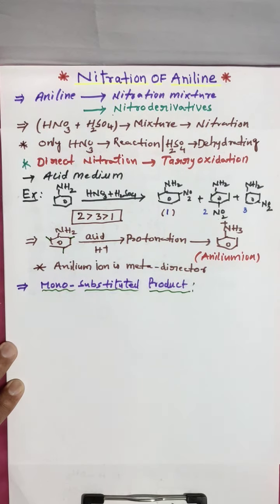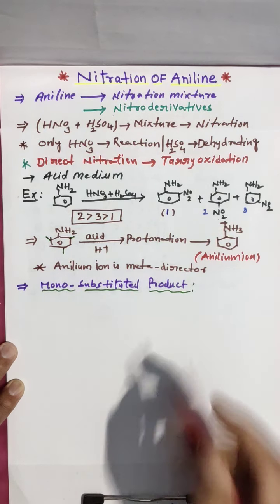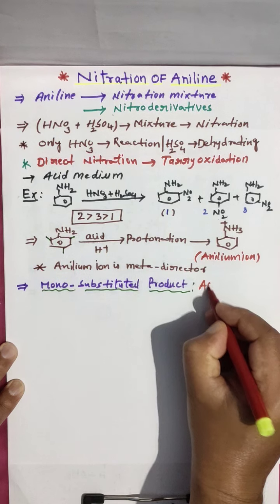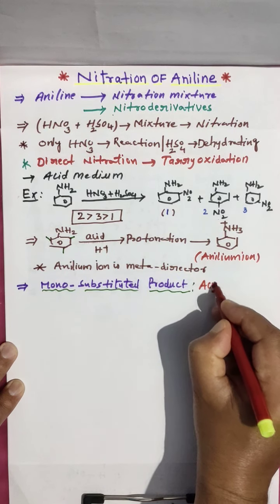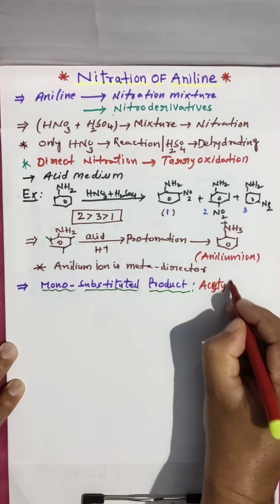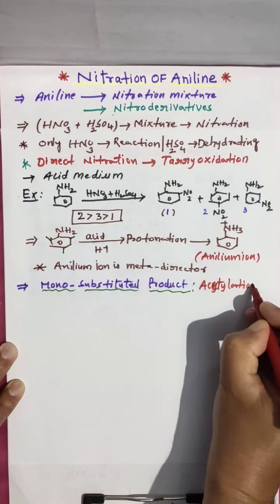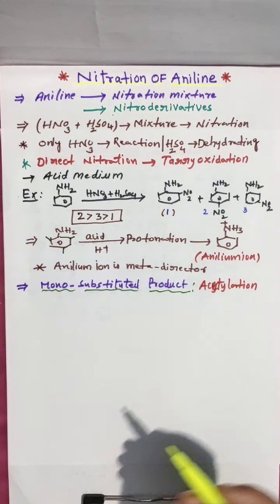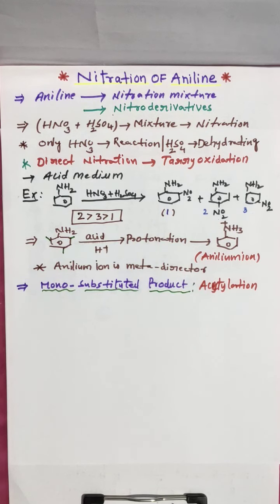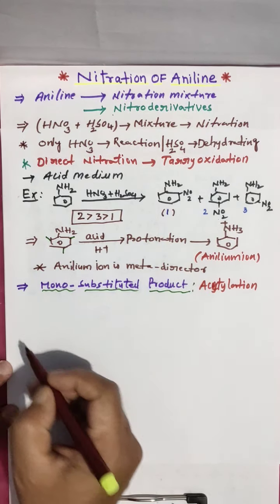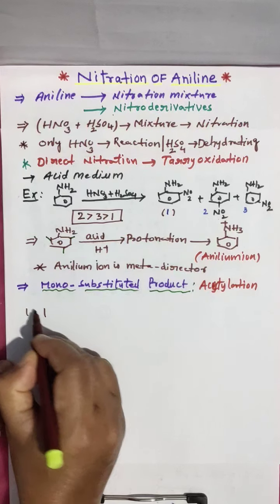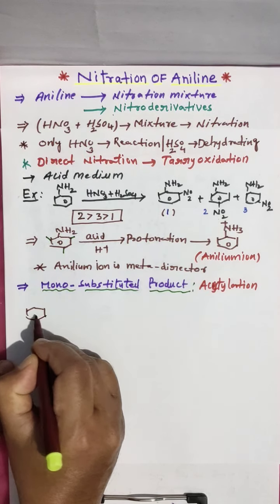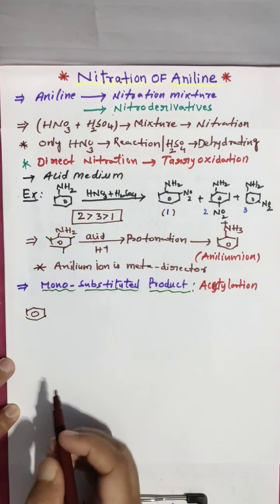To control, what we have to do? As in bromination, we did the same, that is acetylation. The same process we have to do here. I am taking aniline, that is aminobenzene.